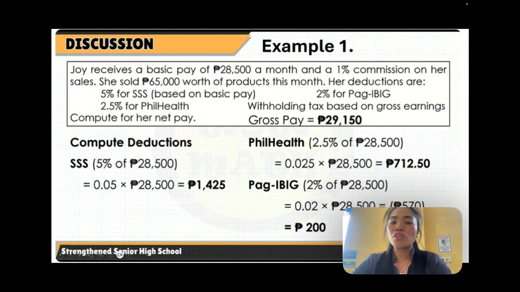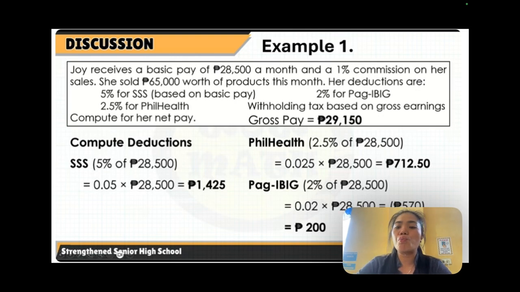Now let's proceed to PhilHealth. We know that the total contribution of PhilHealth is 5%, and then it is split into two. That's 2.5% for the employee and 2.5% for the employer. So we'll simply focus on the employee. 2.5% of 28,500 is 0.025 times 28,500.